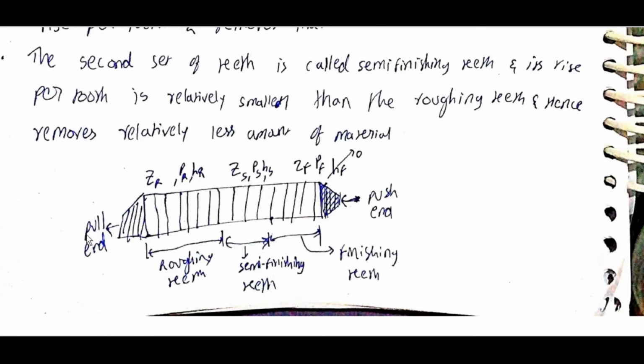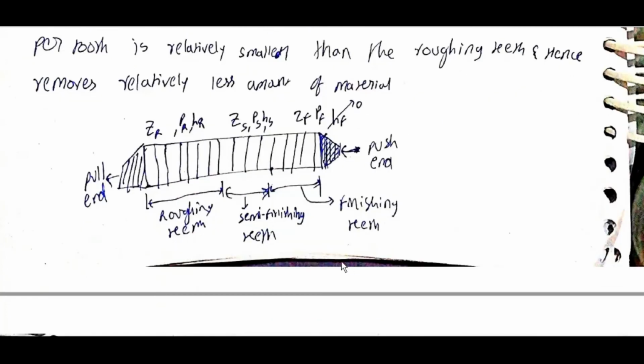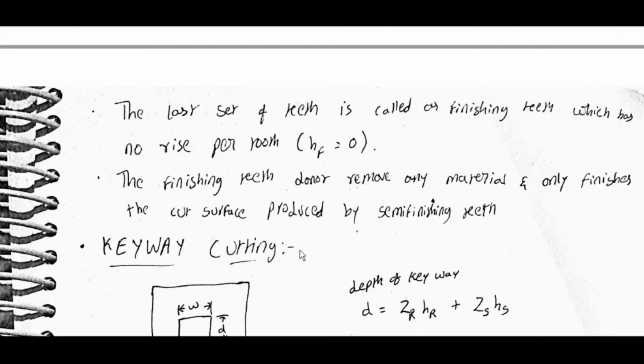This is pull and this is push. Roughing teeth, semi-finishing teeth, finishing teeth. The last set of teeth is called finishing teeth, which has no rise per tooth, HF is equal to 0. The finishing teeth do not remove any material and only finish the cut surface produced by the semi-finishing teeth.